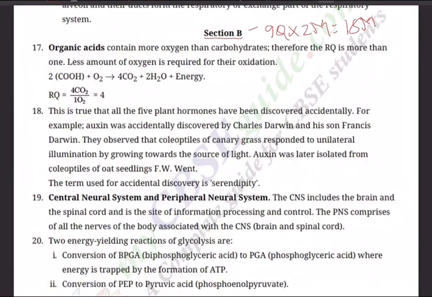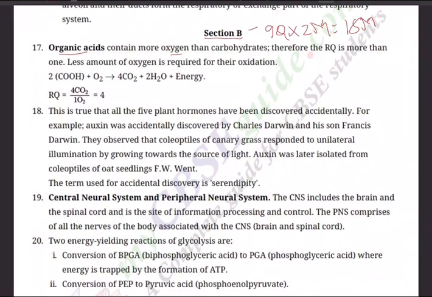17th question. What will be the value of RQ, that is respiratory quotient, when organic acids are used as respiratory substrate? The answer: organic acids contain more oxygen than carbohydrates. Therefore, RQ is more than 1.